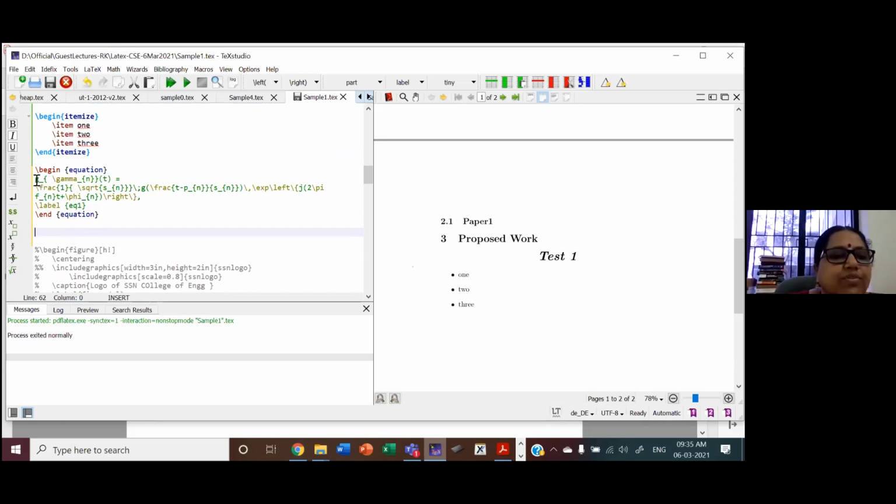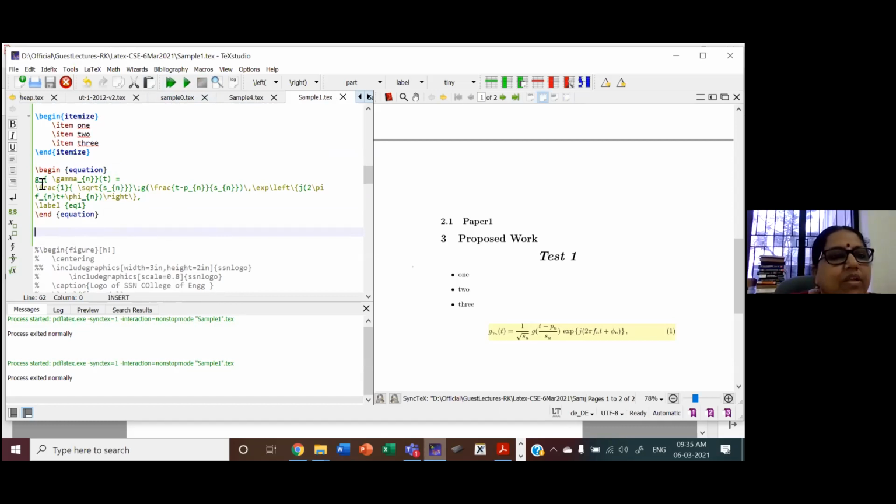And this you have to learn the options available. I'll just run it and then explain. See here. This underscore is for subscript. You can see here, subscript.